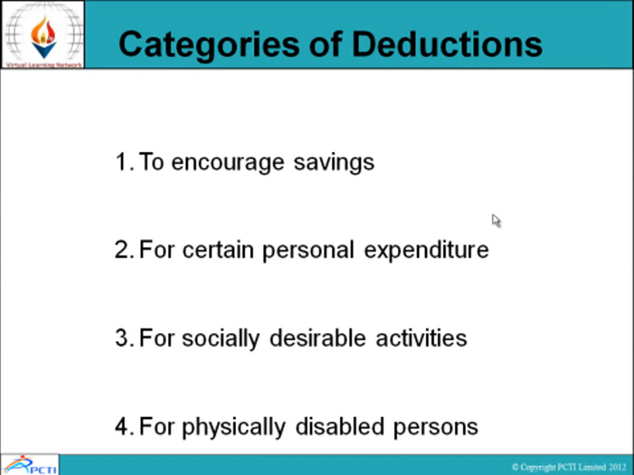Now, categories of deduction. Number 1, to encourage saving. Number 2, for certain personal expenditure. Number 3, for especially desirable activities. Number 4, for physically disabled persons.